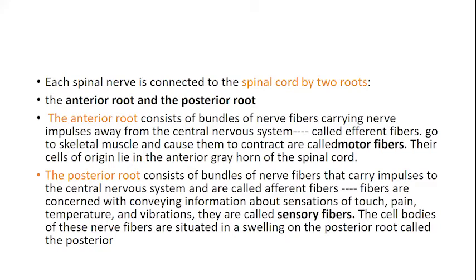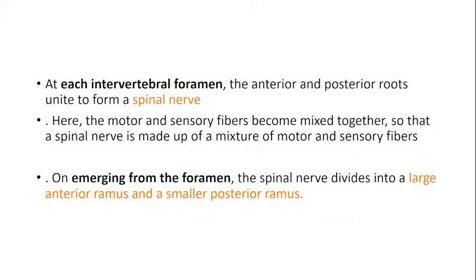The posterior root consists of nerve fibers that are arising from the sensory receptors. They are conveying all sorts of sensations up to the posterior horn, so they are concerned with the sensory fibers. Once they reach the posterior horn, they pass through a swelling on the posterior root, which we call the posterior root ganglion. At each intervertebral foramen, the anterior and the posterior roots unite. They form a spinal nerve that is still inside your vertebral canal.